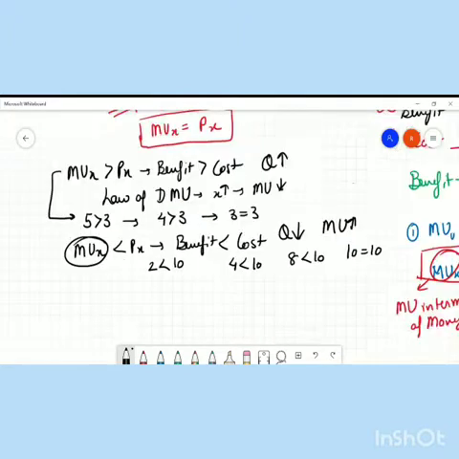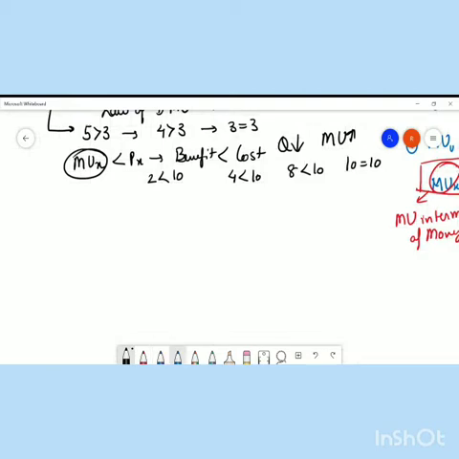So ultimately, what you have understood is: marginal utility of X is greater than Px, so quantity increases. Marginal utility of X is lesser than Px, so quantity decreases.